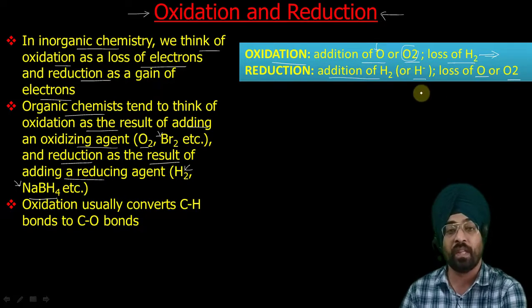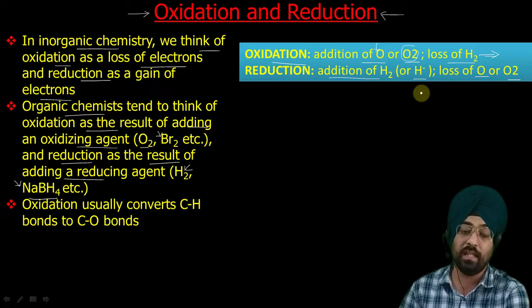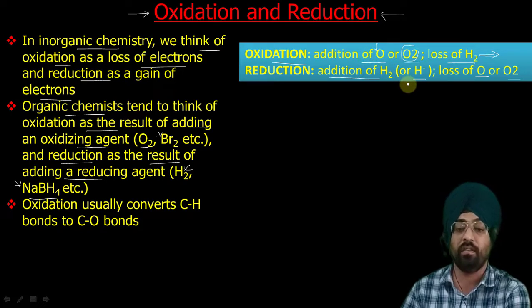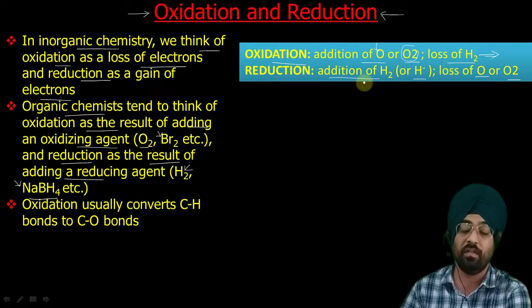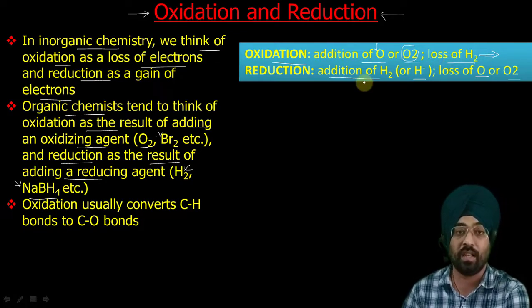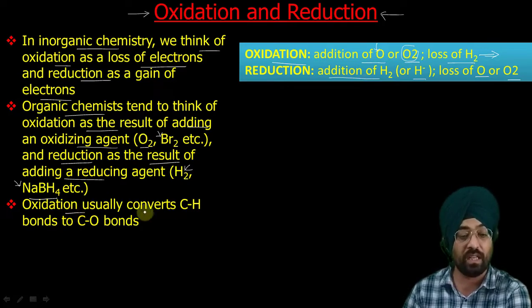So basically oxidation and reduction are opposite to one another. Oxidation involves addition of O, reduction involves removal of O. Oxidation involves loss of H2, reduction involves addition of H2. Oxidation generally converts C-H bonds to C-O bonds.